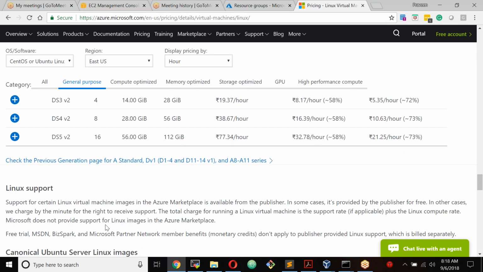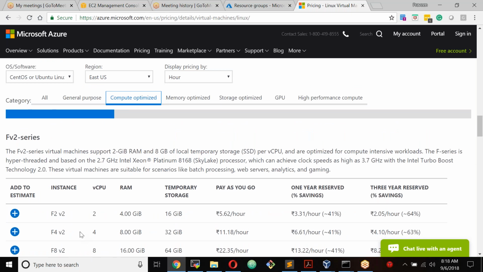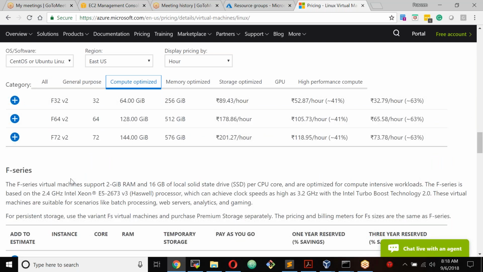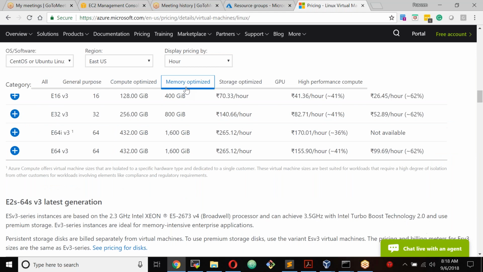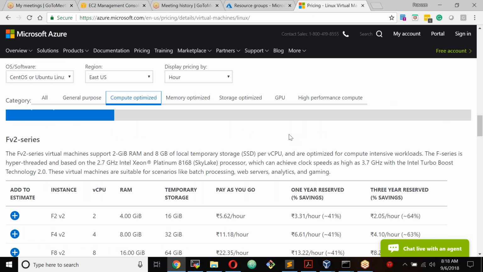If you change it to compute optimized, again you have the Fv2 series. Compute optimized is used for more CPU and compute intensive workloads.